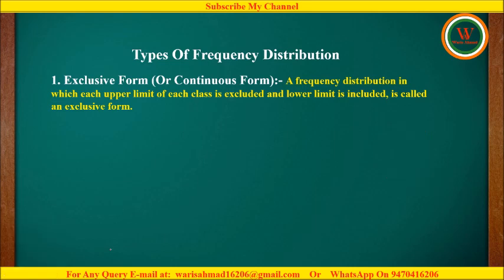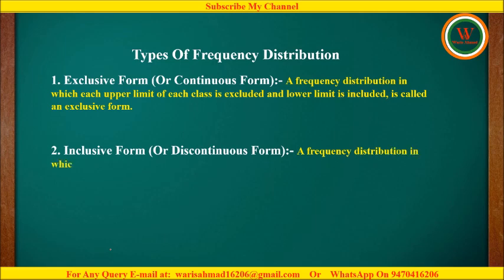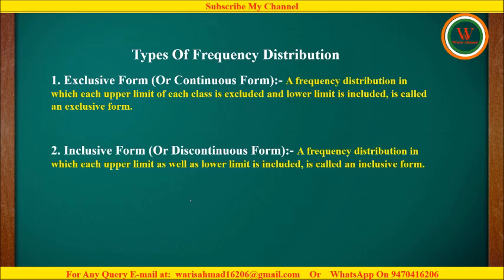After that, the next type of the frequency distribution is inclusive form or discontinuous form. A frequency distribution in which each upper limit as well as lower limit is included is called an inclusive form. Let us consider an example. Suppose I am taking the range from 0 to 9. Next one is 10 to 19. Next one is 20 to 29, and so on.